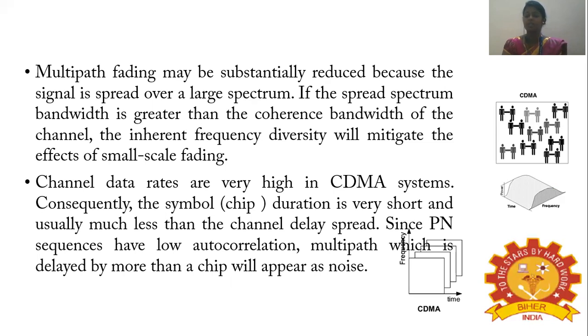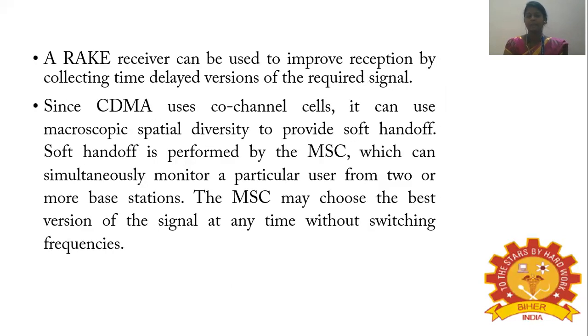Since the pseudo noise sequences have low autocorrelation, multipath which is delayed by more than a chip will appear as noise. So the RAKE receiver can be used to improve the reception by collecting time delayed versions of the required signal. Since CDMA uses the co-channel cells, it can use macroscopic spatial diversity to provide soft handoff. So to provide the soft handoff, macroscopic spatial diversity is needed.